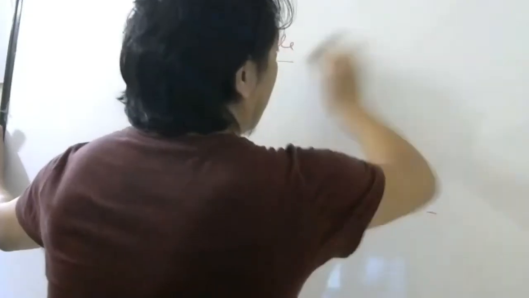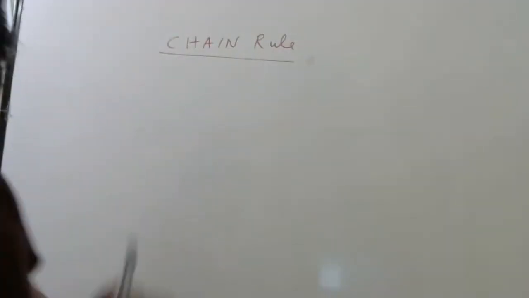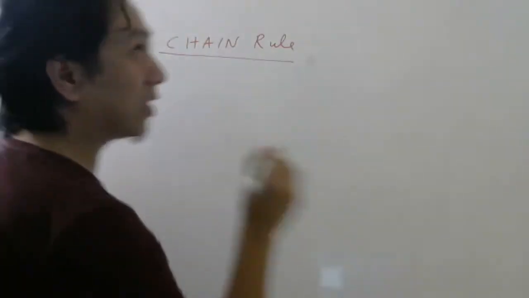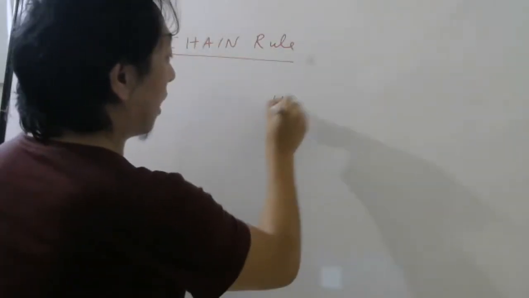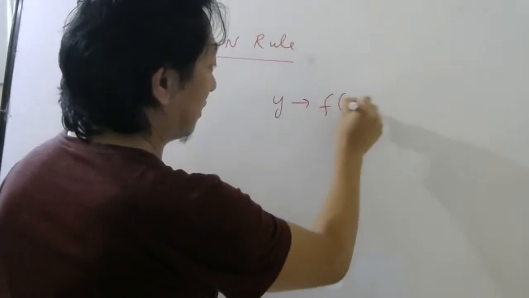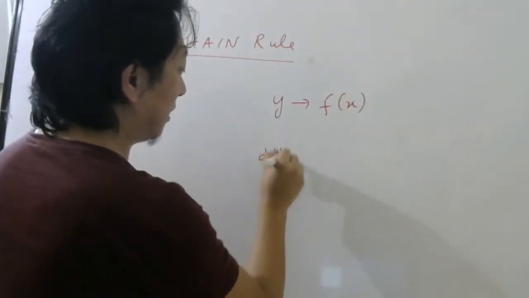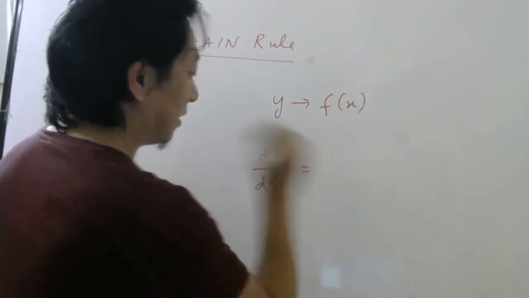Okay. Let us now discuss chain rule. All of you, concentrate. Chain rule. So what is chain rule here? Till now, whatever we have discussed is, if y is a function of x, then how to find dy by dx. That we have studied.